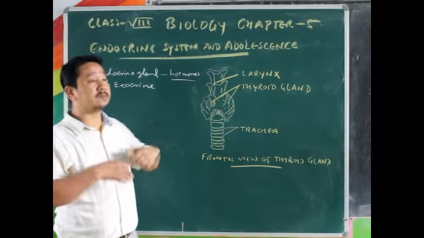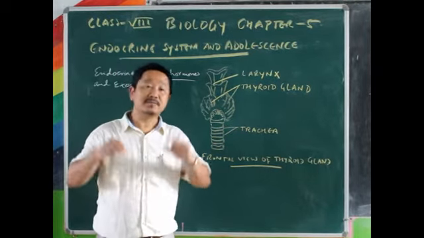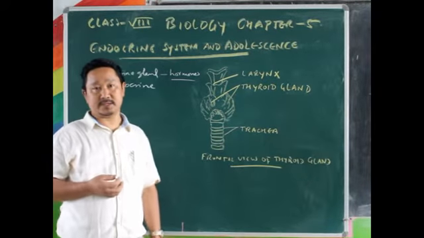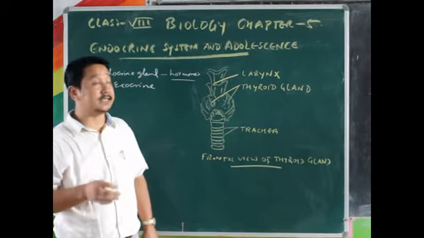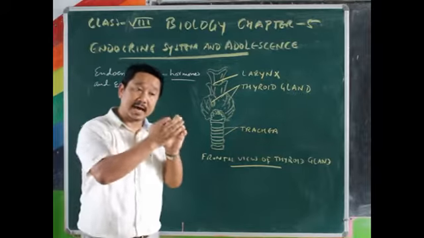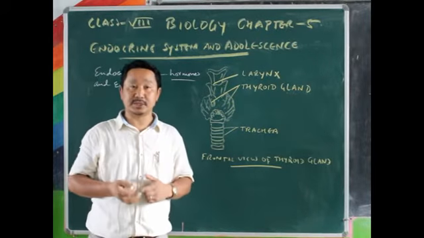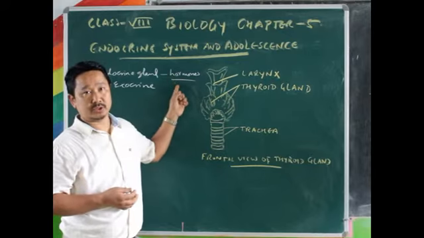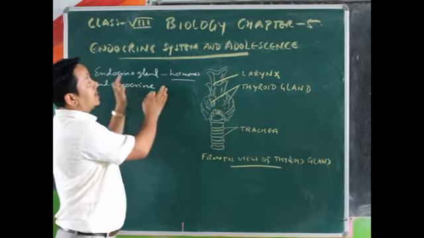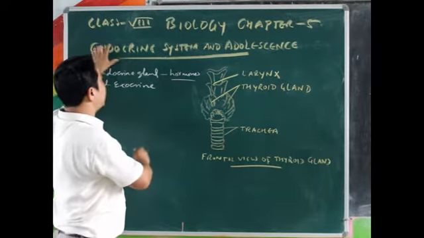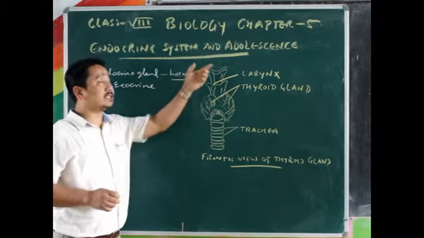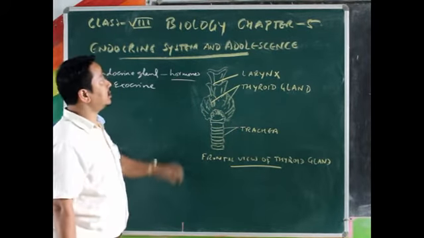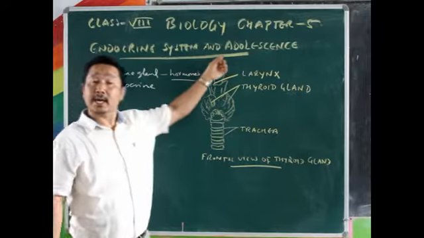So there a lot of physical and emotional changes take place. These changes which take place in that period of age are all influenced by hormones. So the glands secreting hormones and adolescence have been given in the same topic called endocrine system and adolescence.